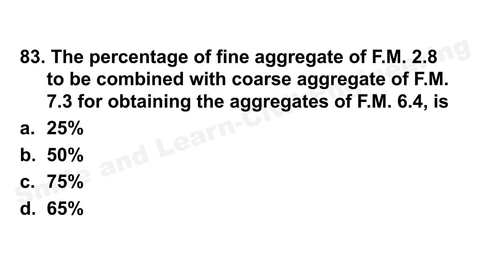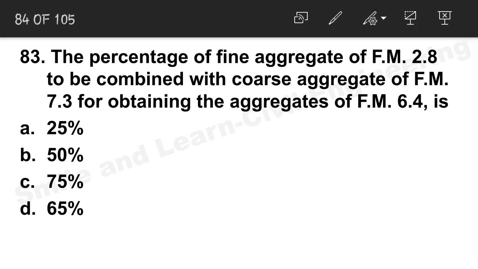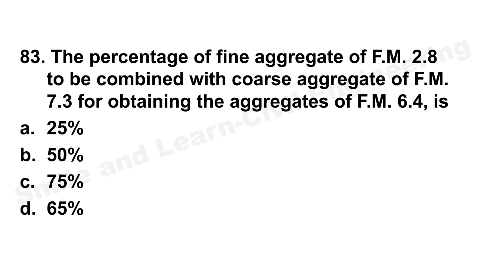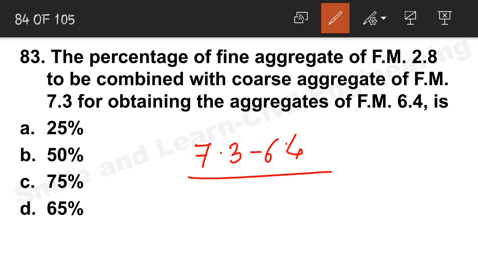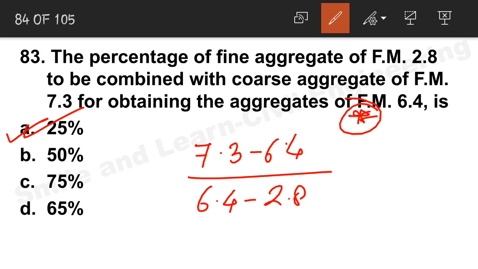Next, percentage of fine aggregates, FM 2.8 and combined coarse aggregate. So we will have to find the fine aggregate percentage only. We all know the formula, that is 7.3 minus 6.4 divided by 6.4 minus 2.8. So the correct answer will be option A, 25%. Check the value again and again. This is one of the important questions. You can just note the question.